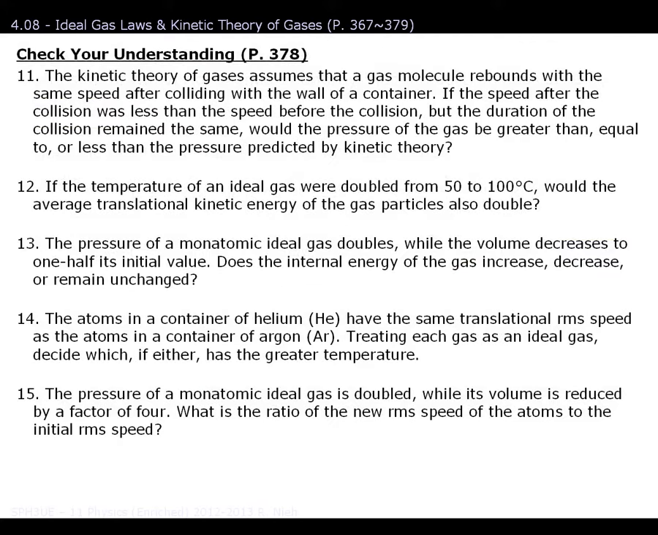Here are a few check your understanding questions. You may pause the video and think about your solution before continuing. Ready for the answer to number 11? The answer is less than.